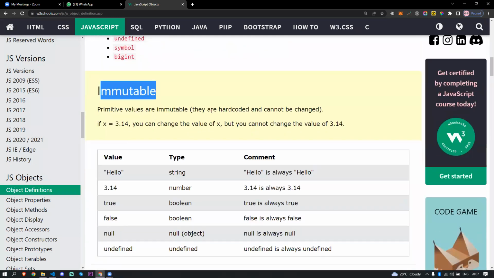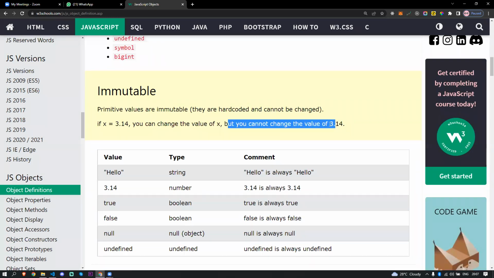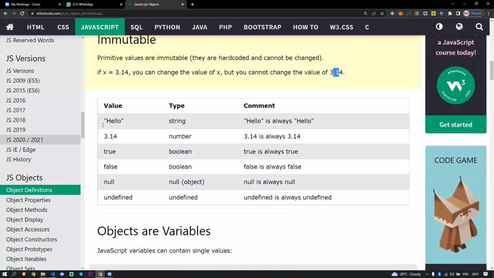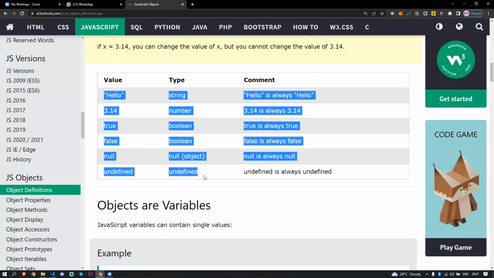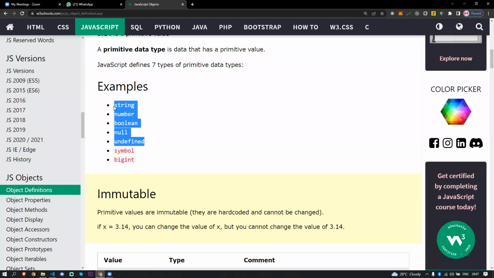Primitive values are immutable. They are hard coded and cannot be changed. For example, if x equals 3.14, you can change the value of x, but you cannot change the value 3.14. That is the basic logic here. So you see these are the string type, number, true, false, null, undefined. Here they also mention only the 5 types, because these 5 types are the most important things in the programming language, not the symbol and BigInt.